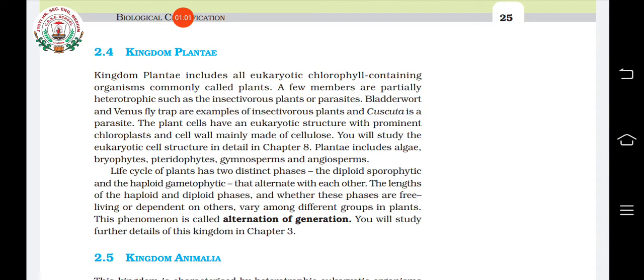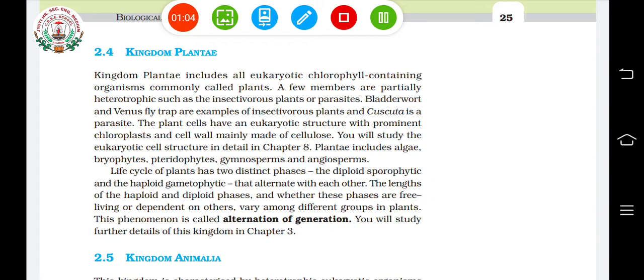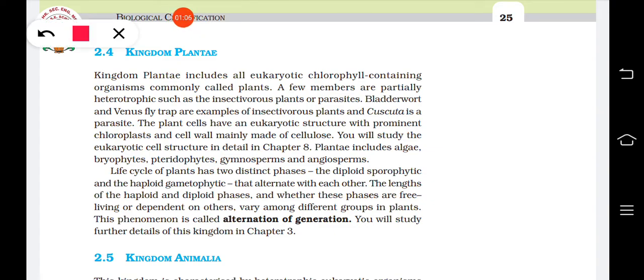But there are exceptions. Have you heard about insectivorous plants? Like what? Bladderwort, Venus flytrap, Drosera, all that, have you heard? So these are insectivorous plants. They can also be called partially parasitic plants. Why? Because they can trap insects, digest them and derive some nutrients from them. Okay, so because of this they are known as partial parasites, or insectivorous plants.